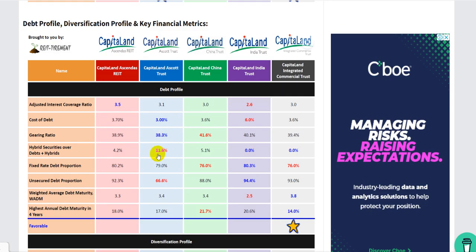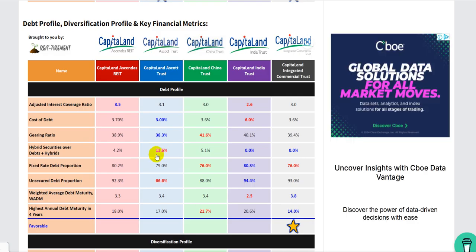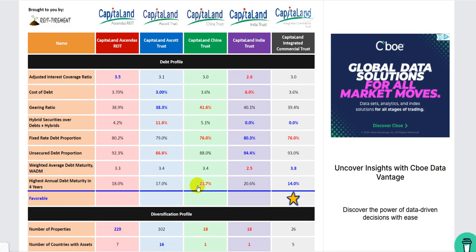So Escort has 11.6% high-risk securities over their total debt, right? So this one is the more worrying case, if you want to look at their total debt, right? India and CICT have 0 perpetual securities, right? So that's a good thing. The rest, I don't think, yeah, this one hopefully is a good thing, right? If their debt matures faster, maybe they can get lower rates for this one, CapitaLand China Trust, right?